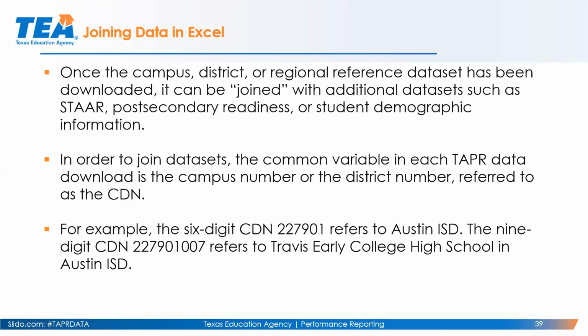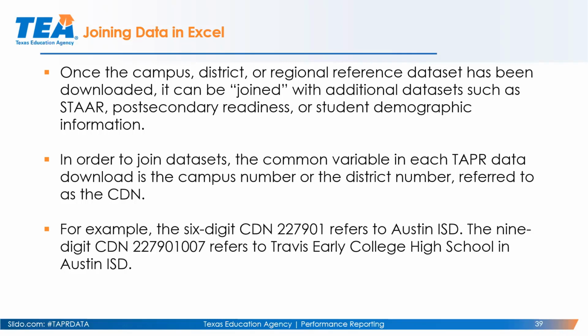For example, if you have a CDN like 227901, that is Austin ISD. And so when you're joining information for Austin ISD, the same variable that would apply across the board is that county district number. A 9-digit number, like 227901001, will refer to a specific campus.